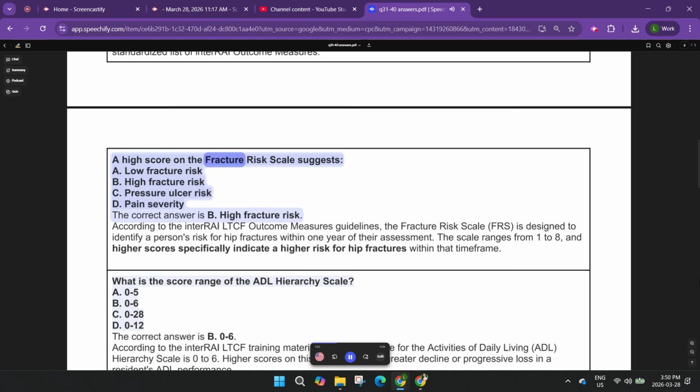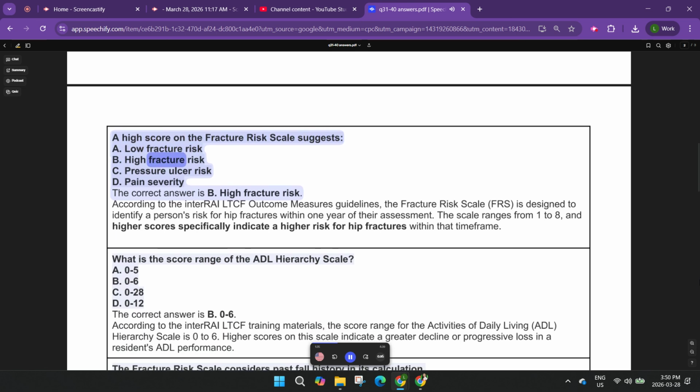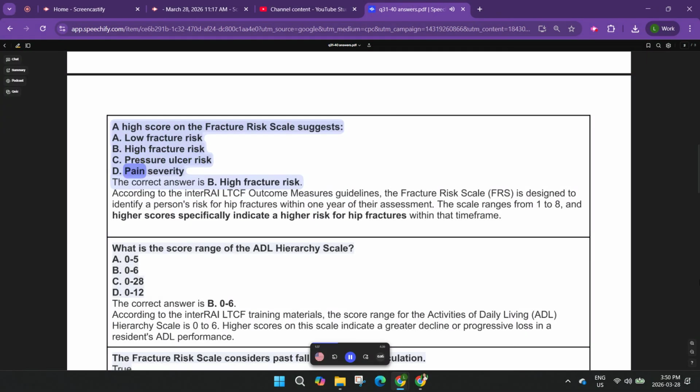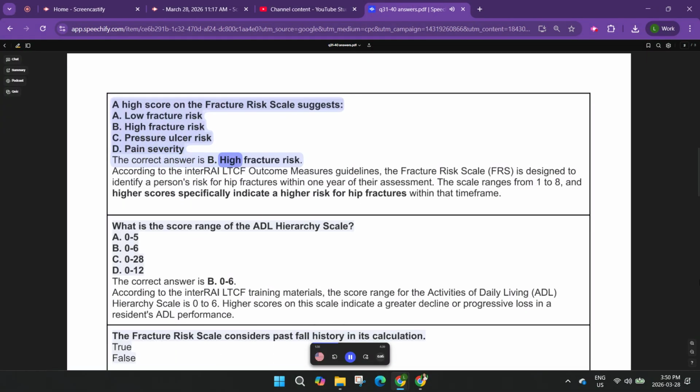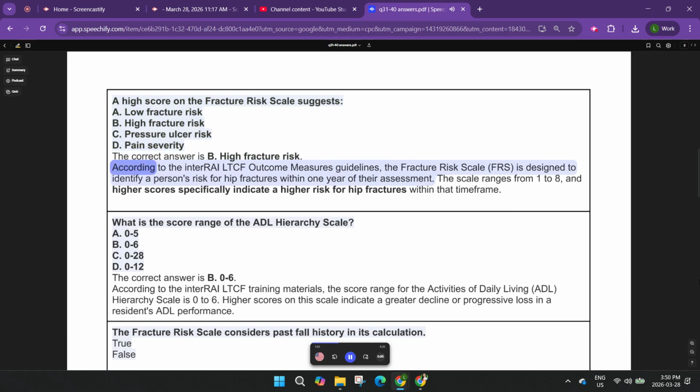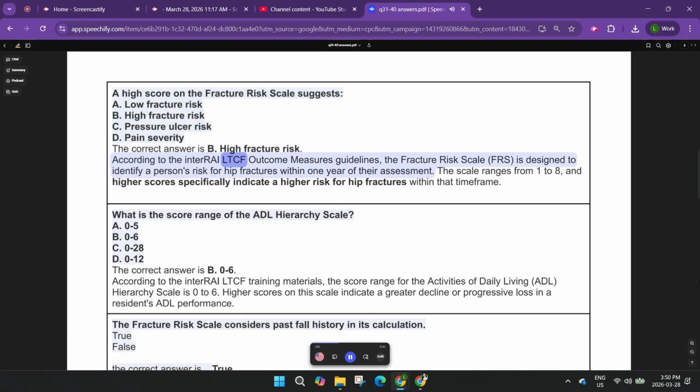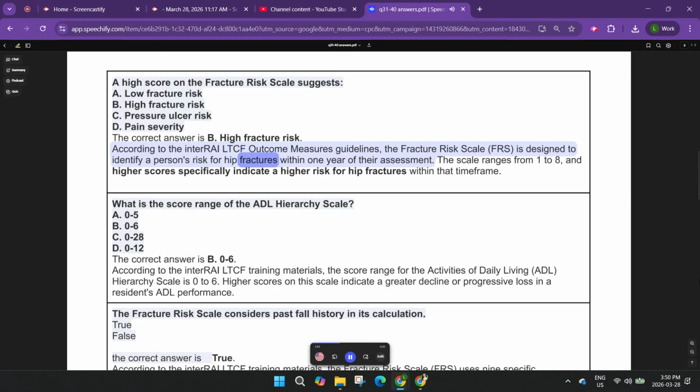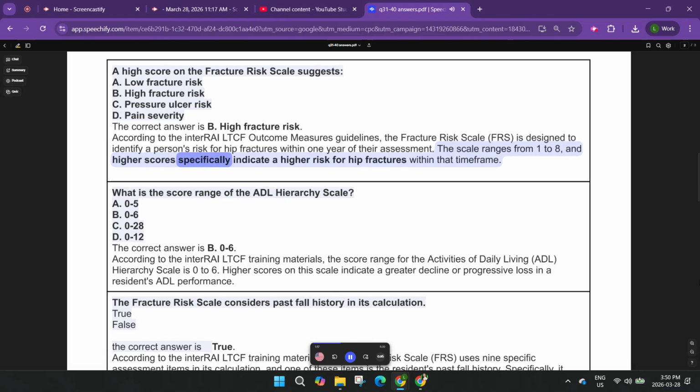A high score on the fracture risk scale suggests A. Low fracture risk, B. High fracture risk, C. Pressure ulcer risk, D. Pain severity. The correct answer is B, high fracture risk. According to the interRAI-LTCF Outcome Measures Guidelines, the Fracture Risk Scale, FRS, is designed to identify a person's risk for hip fractures within 1 year of their assessment. The scale ranges from 1 to 8, and higher scores specifically indicate a higher risk for hip fractures within that time frame.